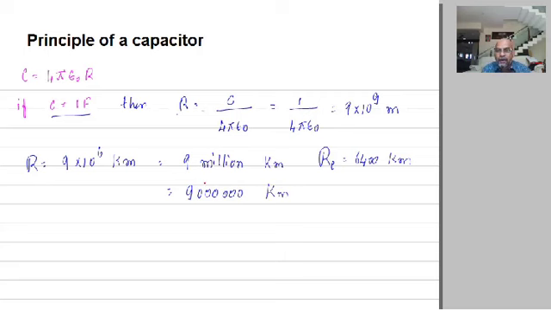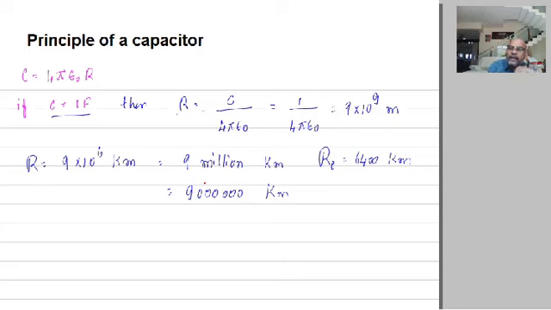Now notice that we require a conductor whose radius is 9 million kilometers, whereas the size of the earth itself is 6,400 kilometers, which means it is more than 1,000 times the size of the earth. We require a huge conductor, 1,000 times greater than the earth, to have a capacity of 1 farad. That means 1 farad is too large, and a conductor is not a suitable device to store charges.